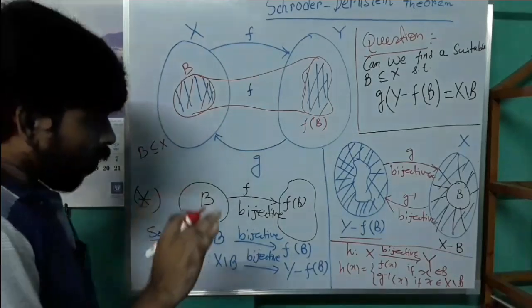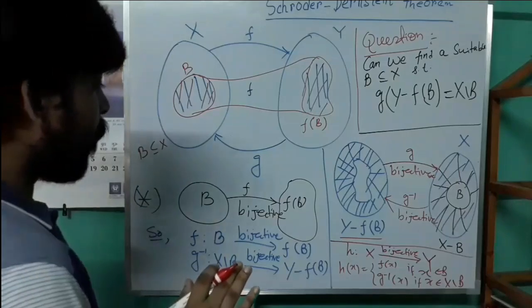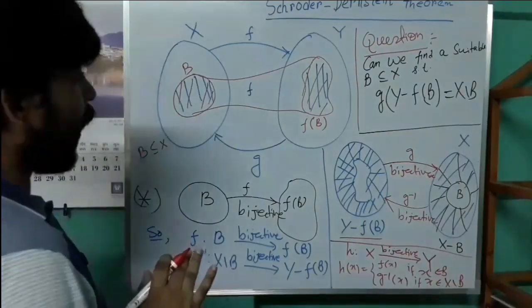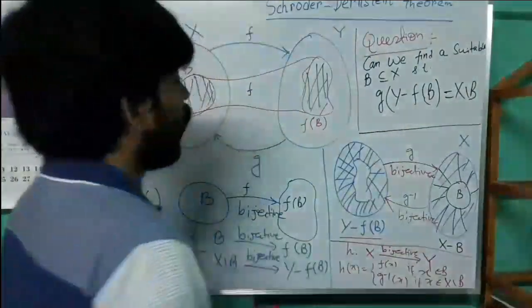So the whole construction is possible if we can find a subset B of X such that this happens.